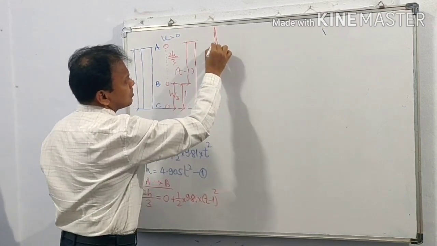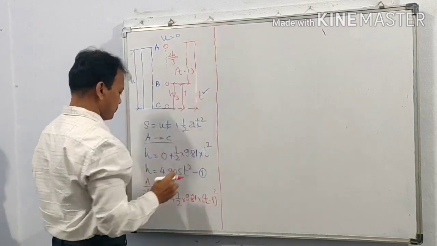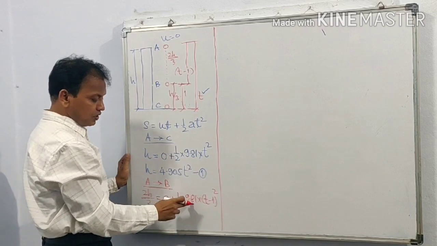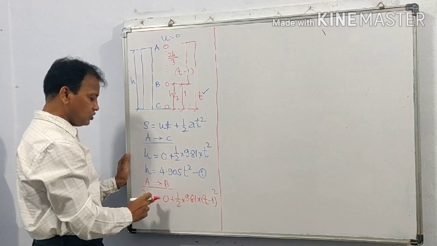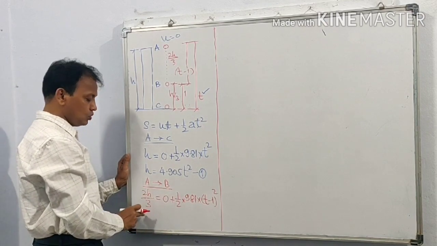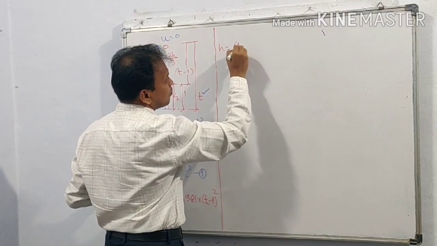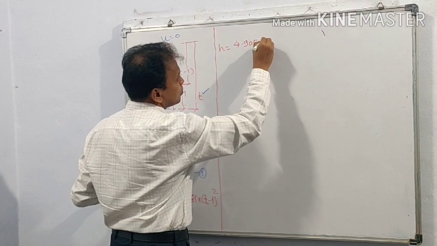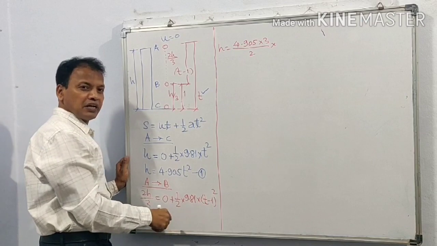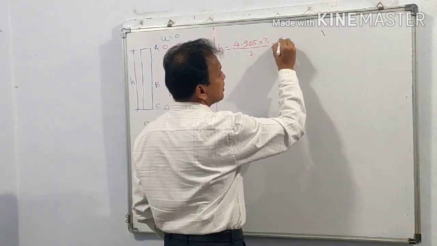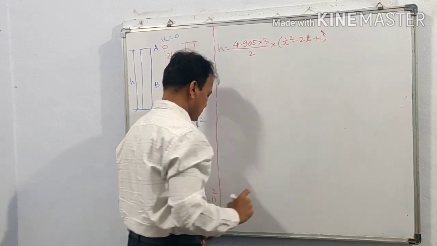Simplifying the equation, 2h by 3 is 9.81 divided by 2, that is 4.905, into t minus 1 square. So h is equal to 4.905 into 3 divided by 2 into t minus 1 bracket square, expanding the bracket, that is t square minus 2t plus 1.